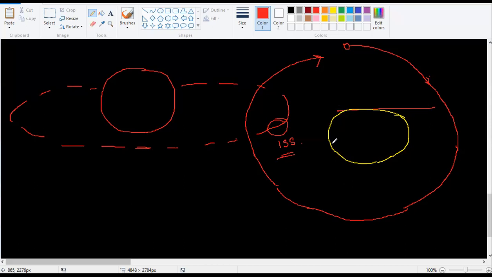Inside the International Space Station, astronauts will experience gravityless or weightlessness. What do you think? Weightless, not gravityless. Why not gravityless? Because gravity is keeping them in the Earth's orbit. If it wasn't for gravity, they would have gone far away from Earth.